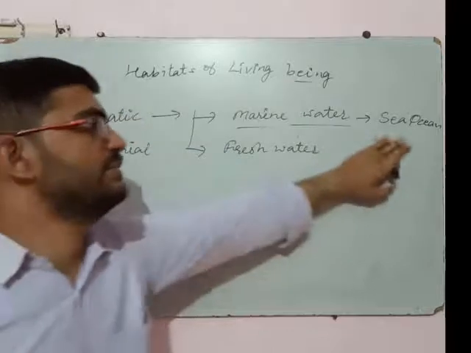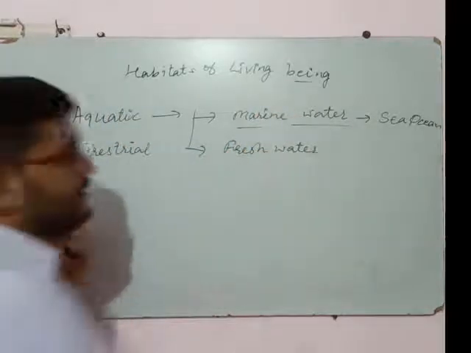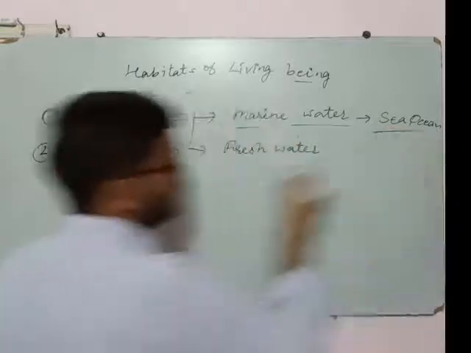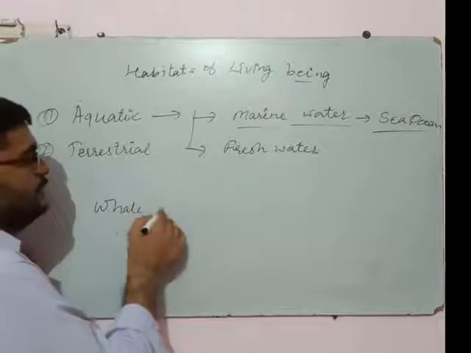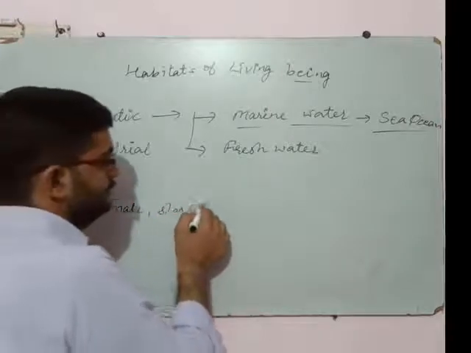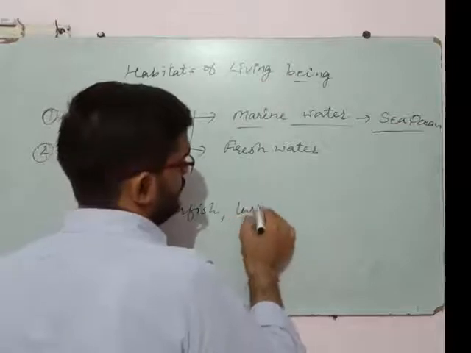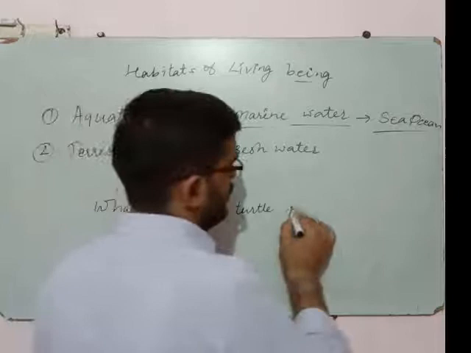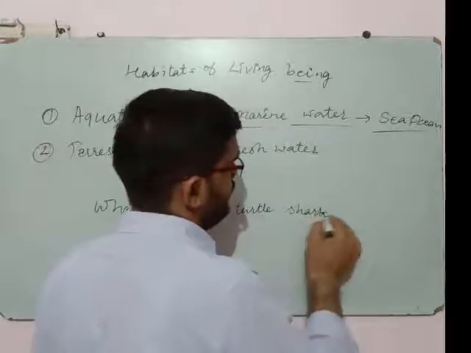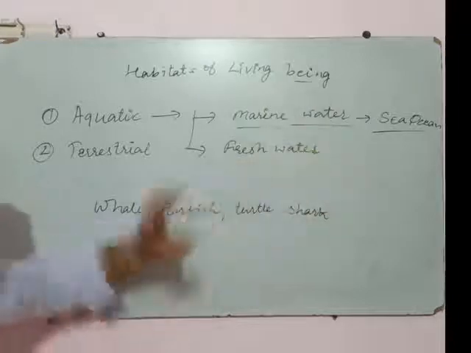These are the examples of marine water habitat. And what are the examples of animals living in that? Whale, starfish, turtle, shark. These are the animals that live in the marine water habitat.